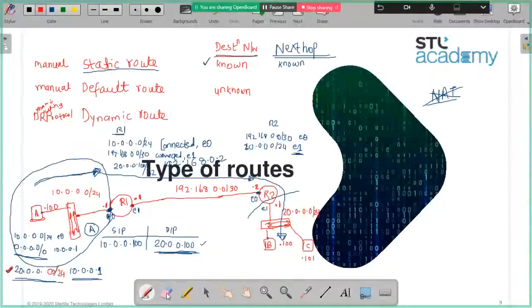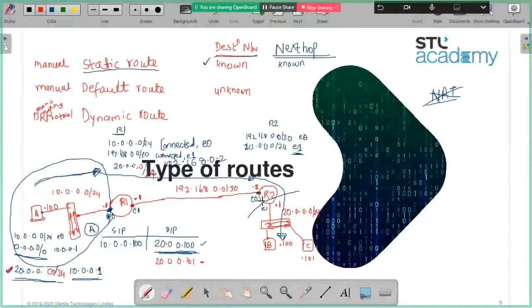Now when R1 receives this request for 20.0.0.101, will he understand? Does he have a route for this? No. So here also he should have done it this way: 20.0.0.0/24, and the next hop is this.